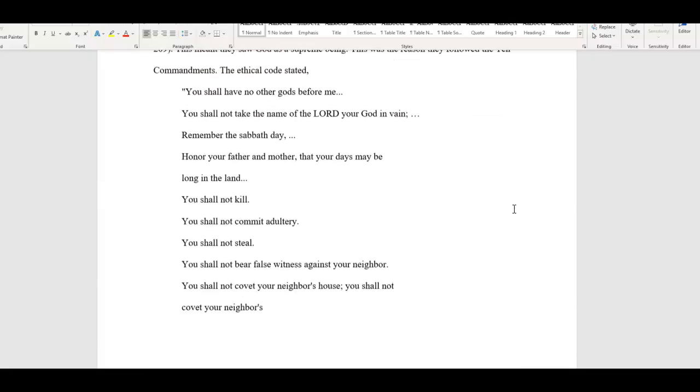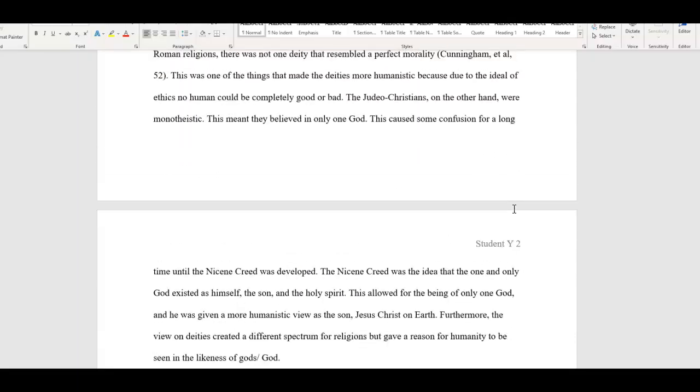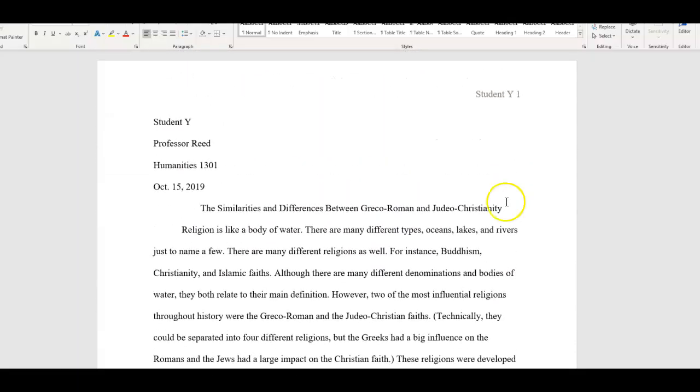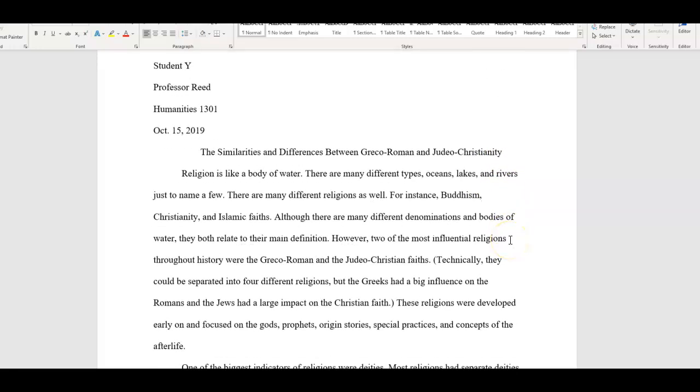And again, Times New Roman 12 is appropriate. Calibri 11 is appropriate. So you can use those. Calibri 11 is the default font for Microsoft Word. And you can use that one. But this is Times New Roman.